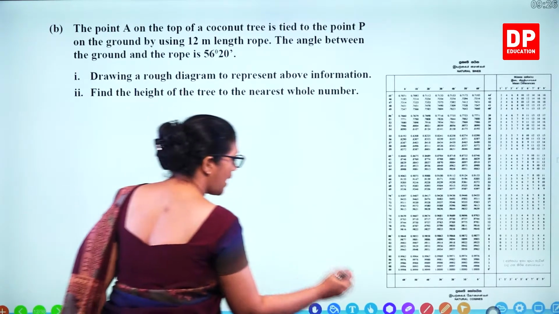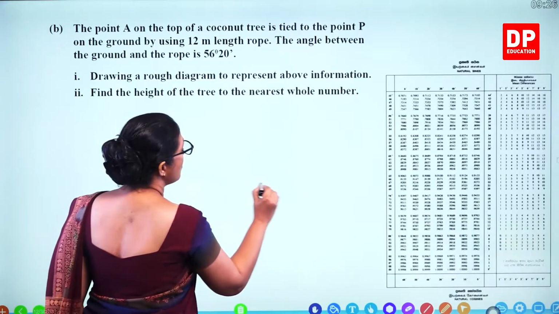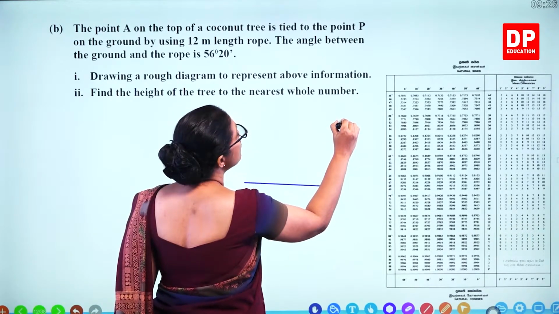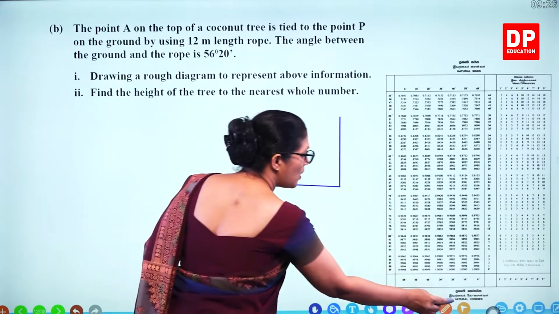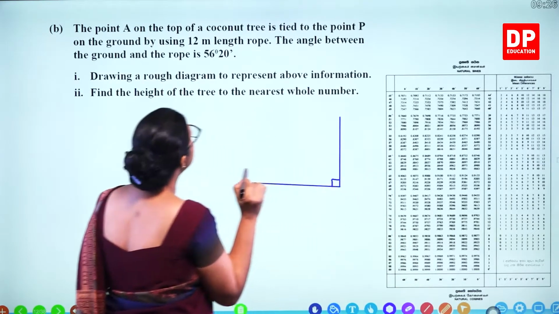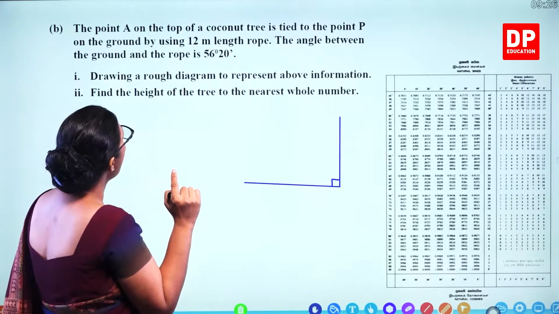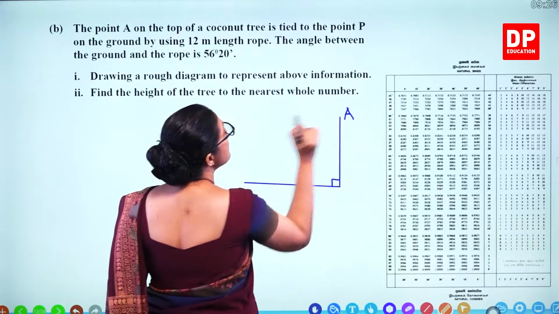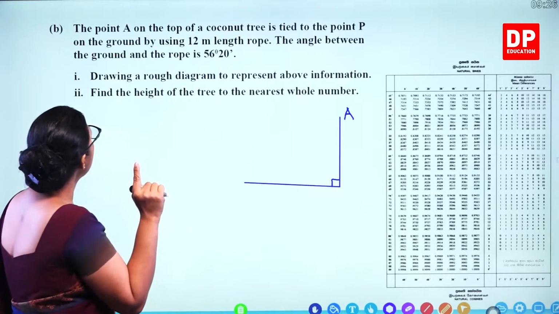So we'll take the line. This is the horizontal line, and this is the tree, vertically up. So this is 90 degrees. This is A, the top of the coconut tree, tied to the point P on the ground.